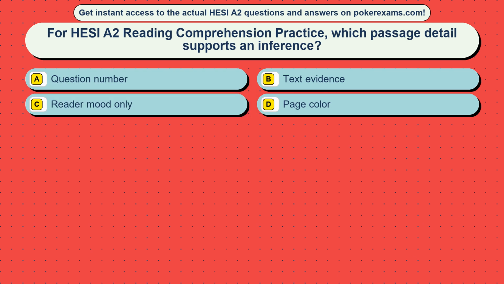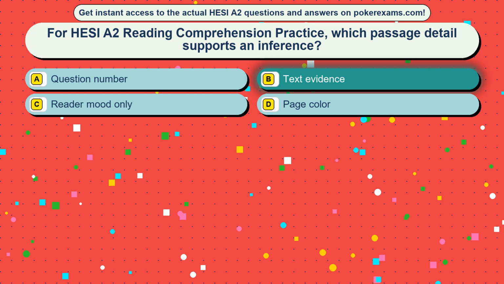Question 32. For HESI A2 reading comprehension practice, which passage detail supports an inference? Option A, question number. Option B, text evidence. Option C, reader mood only. Option D, page color. The correct answer is option B, text evidence.